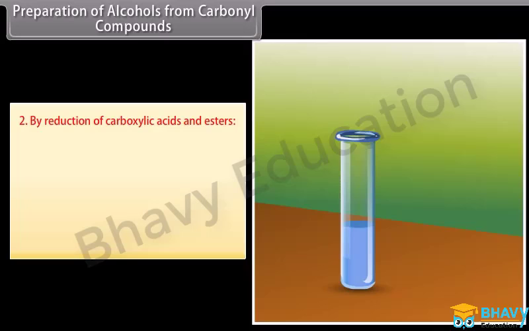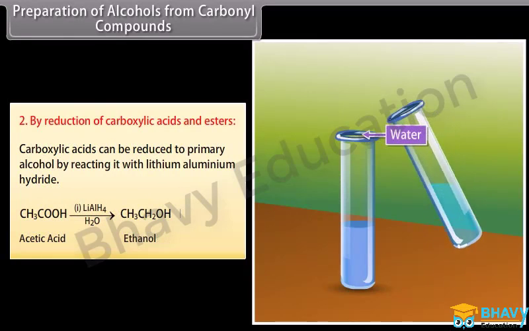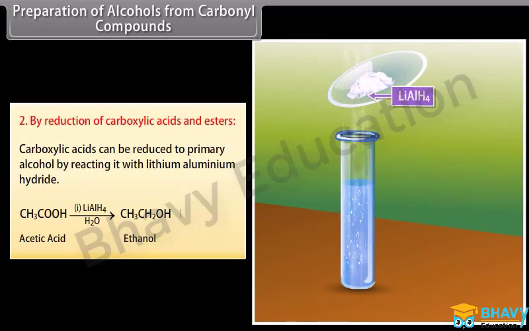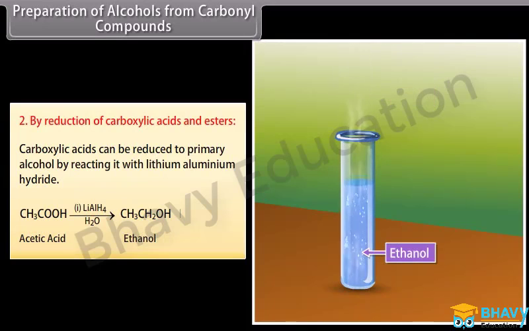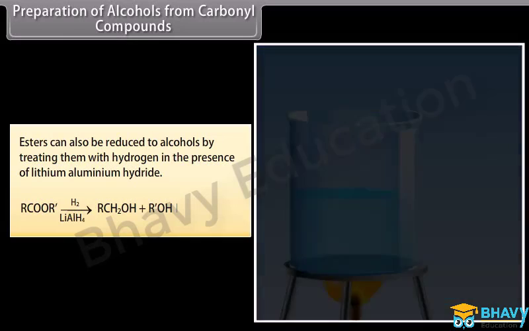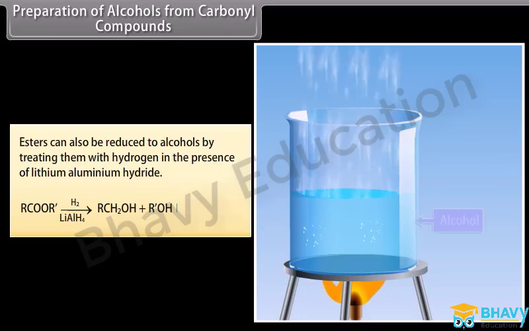From carbonyl compounds. By reduction of carboxylic acids and esters. Carboxylic acids can be reduced to primary alcohols by reacting them with lithium aluminium hydride. Acetic acid reduced with lithium aluminium hydride, followed by water, forms ethanol. Esters can also be reduced to alcohols by treating them with hydrogen in the presence of lithium aluminium hydride, which forms alcohol.